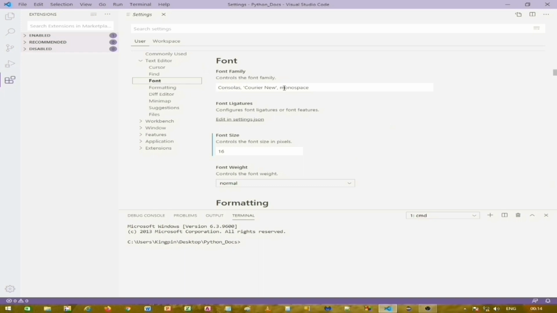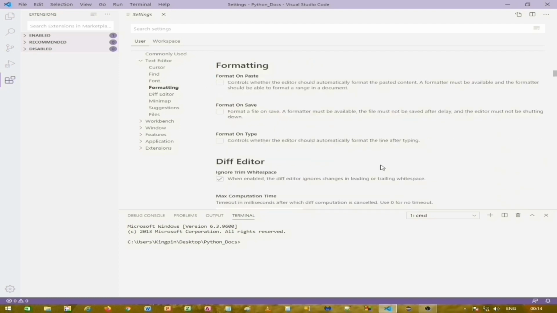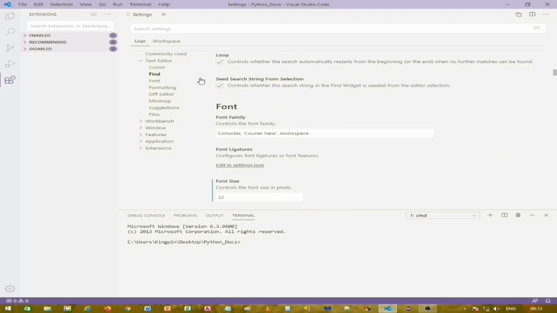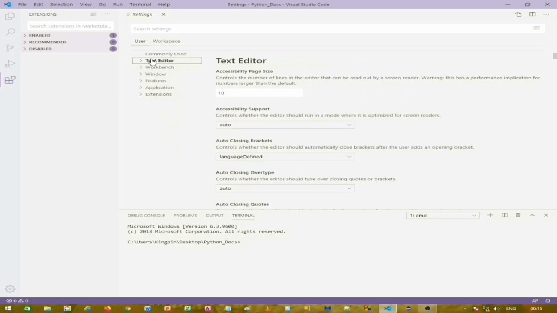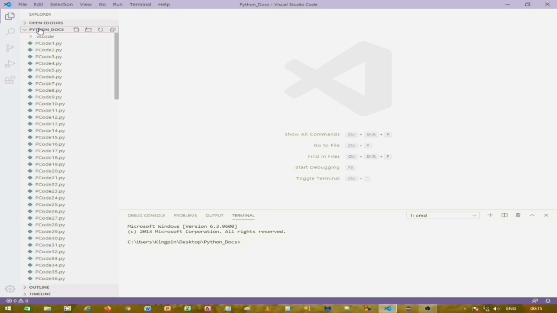You can pick your favorite font, adjust the font size. Now it's 16, let me change it to 22. So it is applied now. Leave the rest as it is. Close the settings, and now we shall see how to create a Python file.